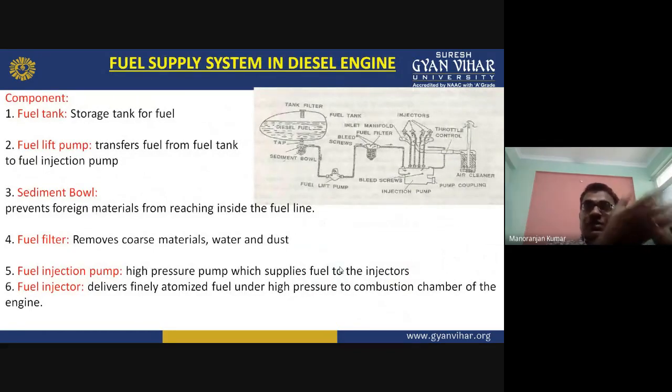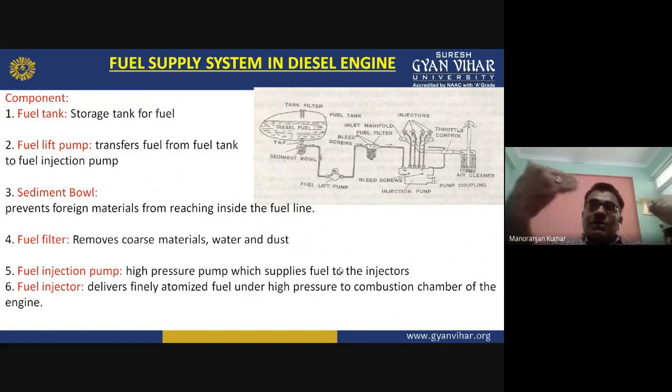But you still need the air and fuel mixture in the combustion chamber. So how do the air and fuel come into the combustion chamber of the diesel engine? In the diesel engine, through the inlet valve only air is coming, and there is an injector in the diesel engine. Through that injector, the diesel is injected into the combustion chamber, and in the combustion chamber itself, both air and fuel will be mixed. So this is the fuel supply system in the diesel engine.